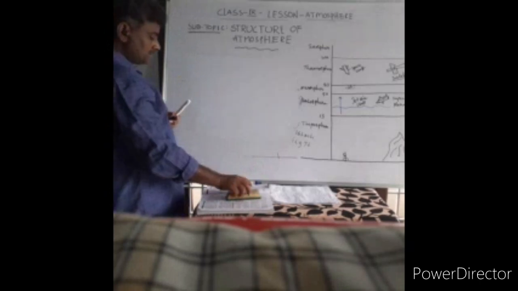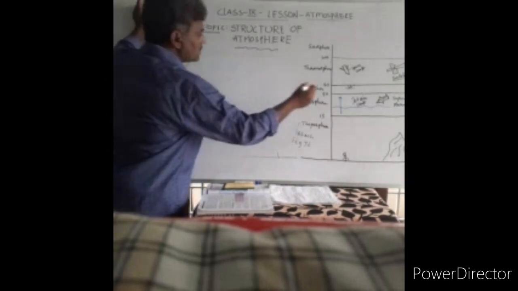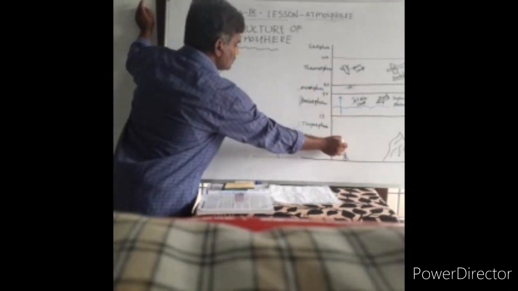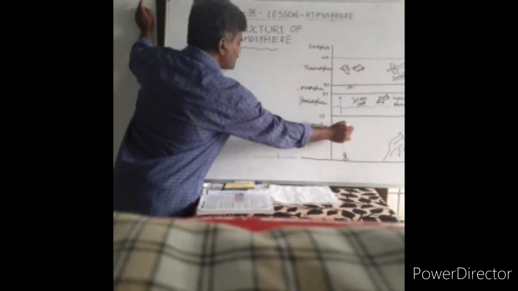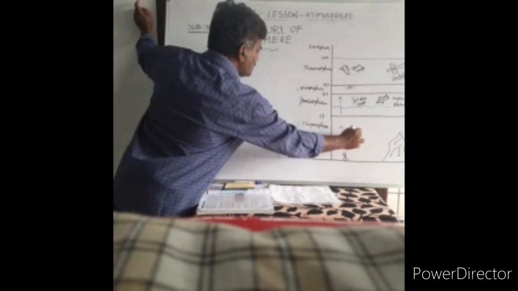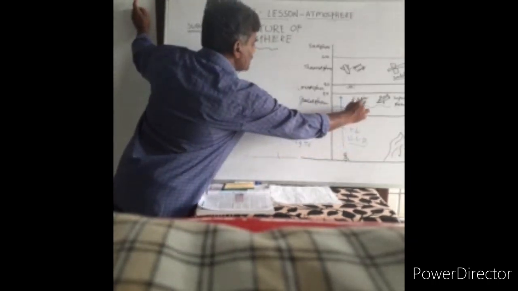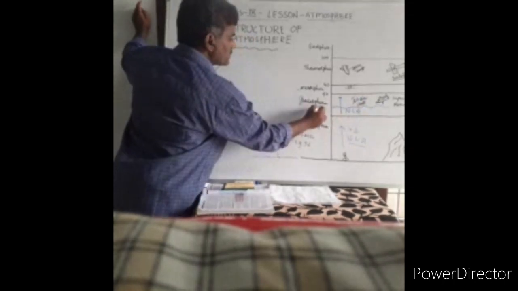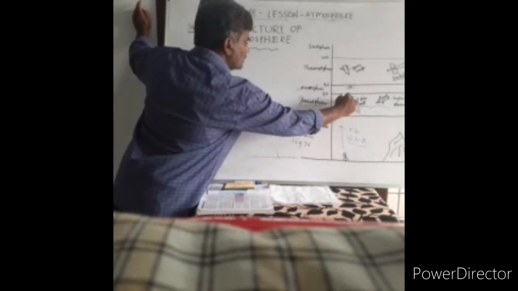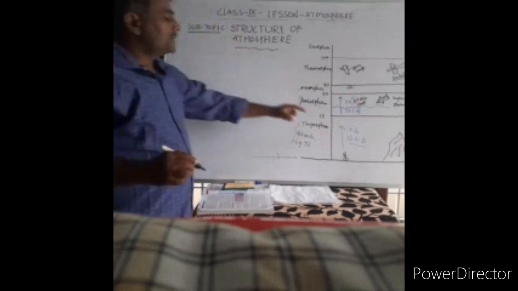Coming to the next one, thermosphere. But in mesosphere, one point is here. As we move up in elevation in the troposphere, temperature decreases, right? As I told you, the normal lapse rate can be applied here. But the normal lapse rate cannot be applied in the stratosphere. There, as we move up in elevation, temperature increases. Look at that. Here temperature as